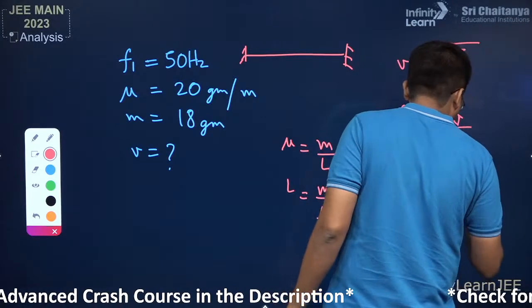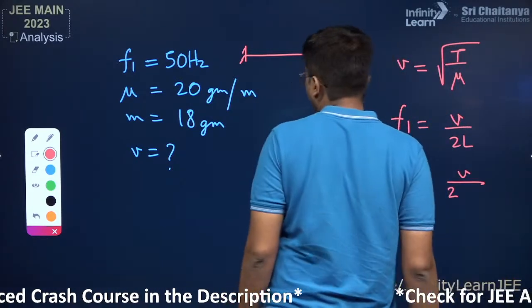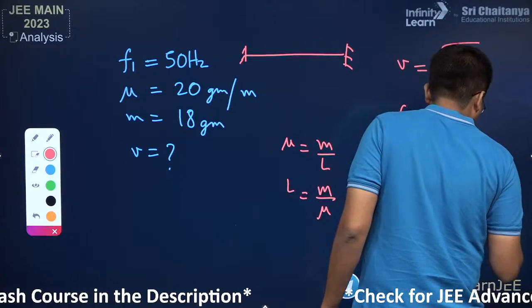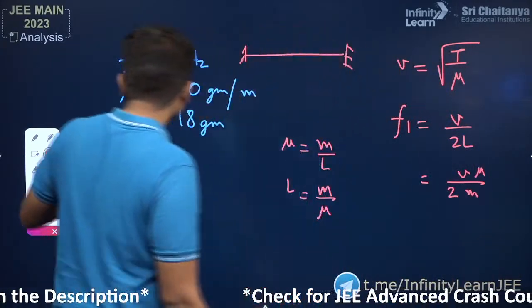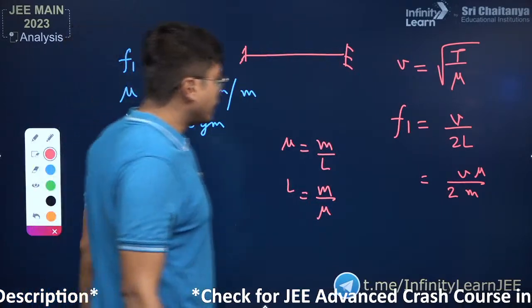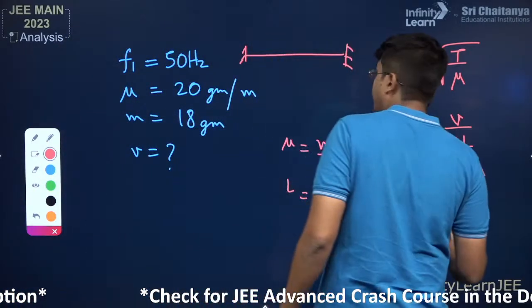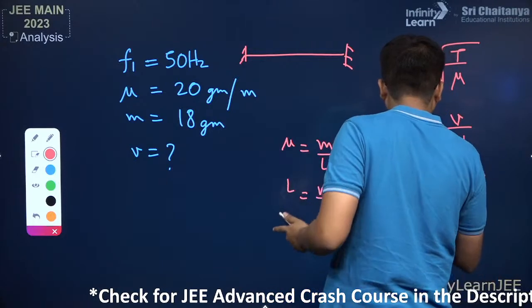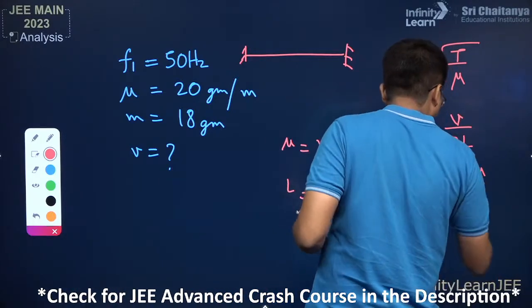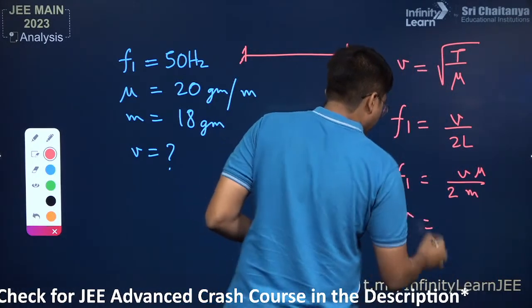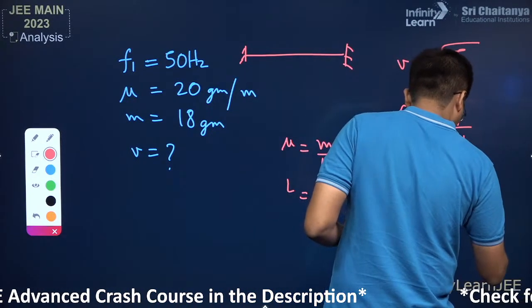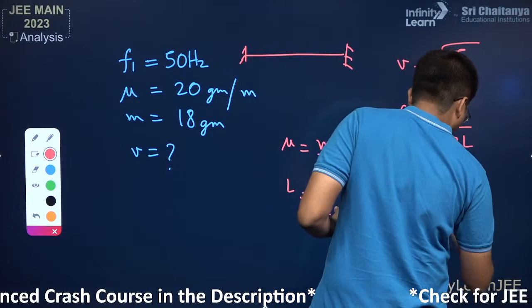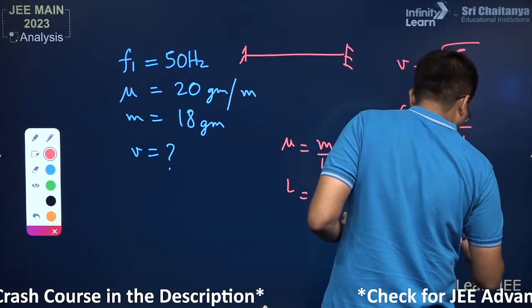And you will get F1 equal to V by 2 into L, where L is M by mu. So M is 18, mu is 20. We need V, so you have to represent it in terms of V. V is equal to 2 M F1 divided by mu.